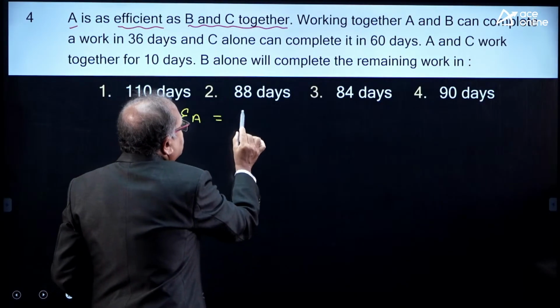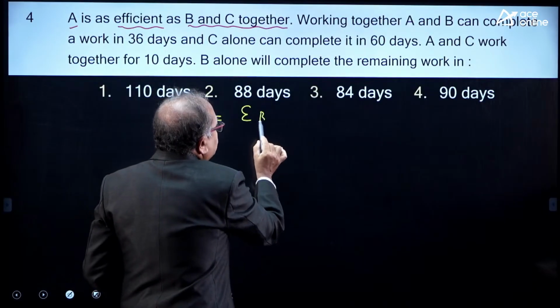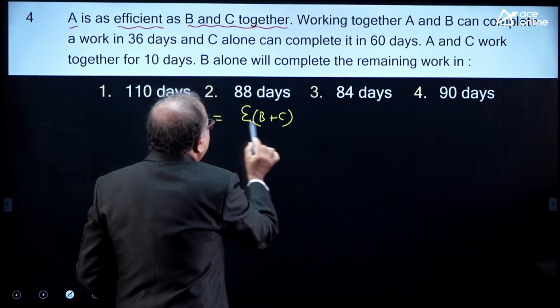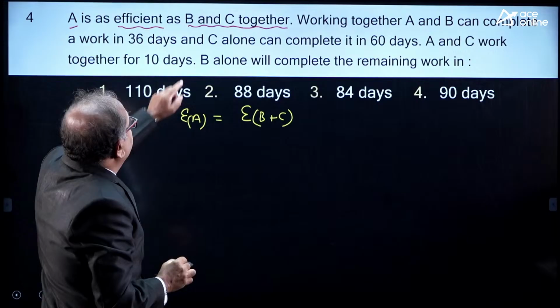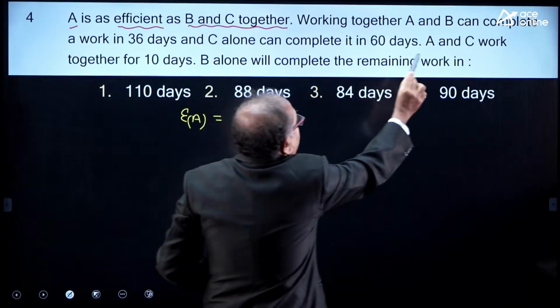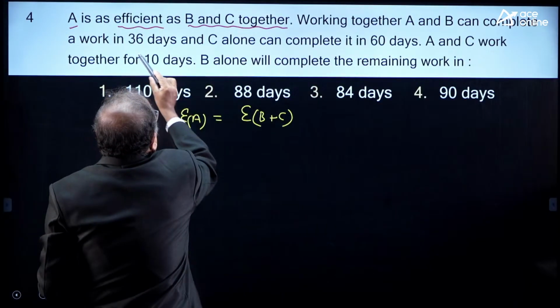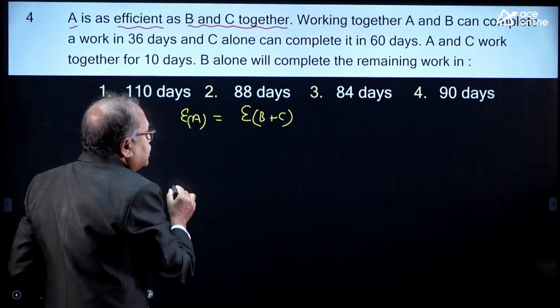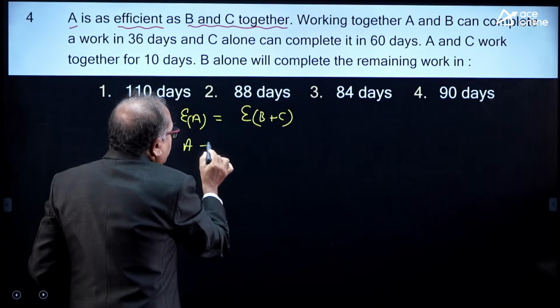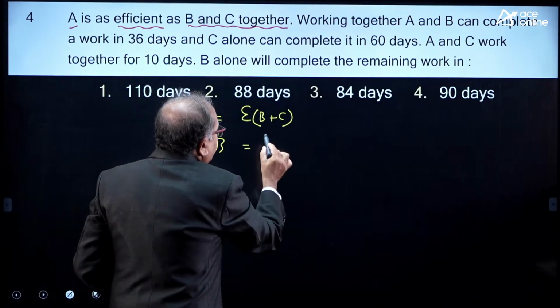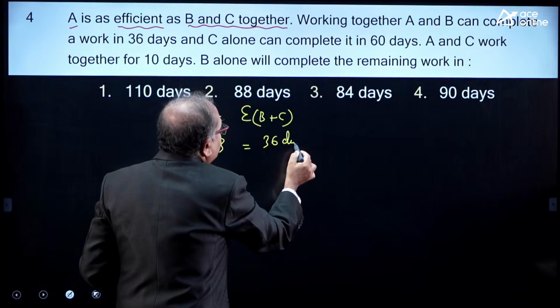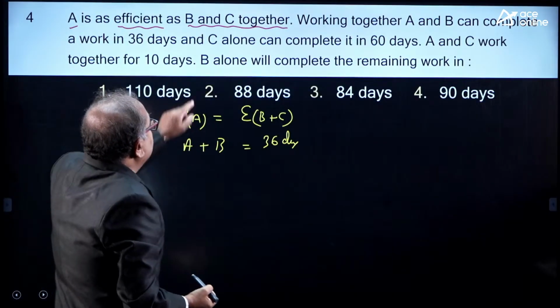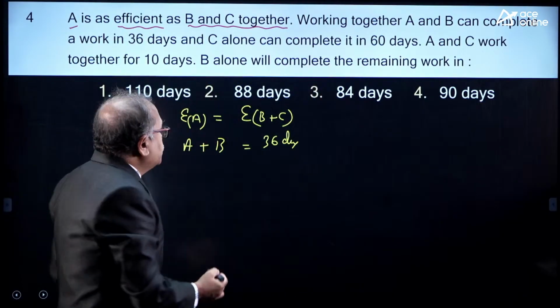Efficiency of A is equal to efficiency of B plus C. Now, working together, A and B can complete the work in 36 days. So, A plus B, I have another information, that A plus B takes 36 days to complete the work. Now, C alone can complete the work in 60 days.